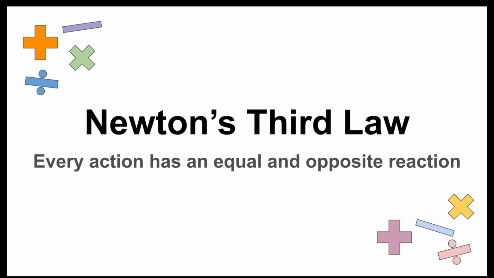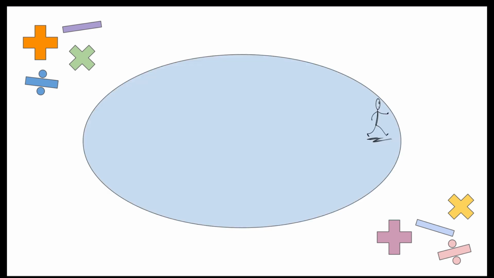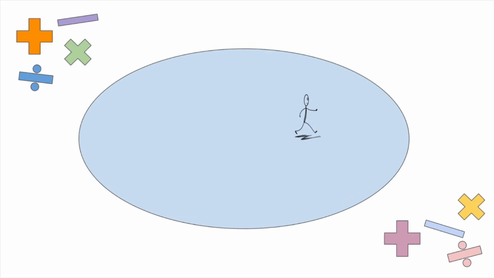To visualize this, let us imagine the ice skating rink again. When you push off the side of the ice rink, you move in the opposite direction of your push. This is because the side of the rink exerts a force on you, pushing you away from it. This force is a reaction to your initial push on the ice rink.